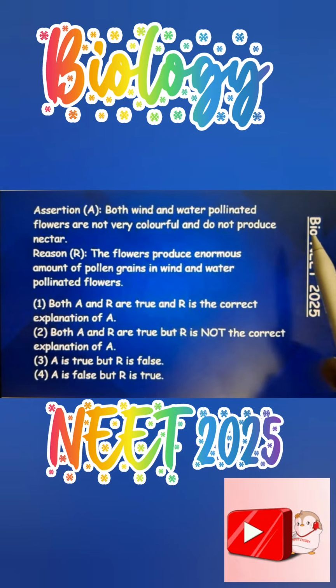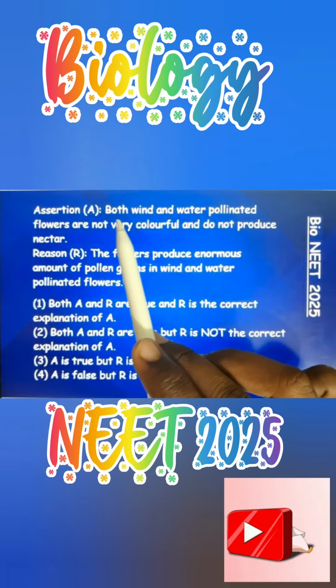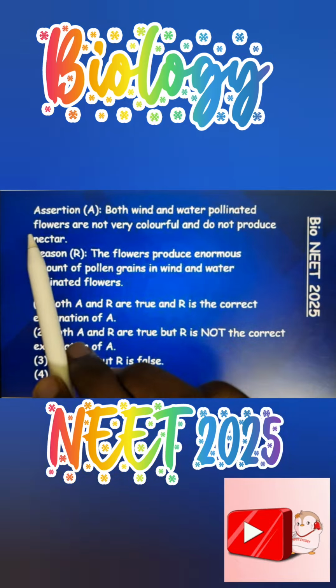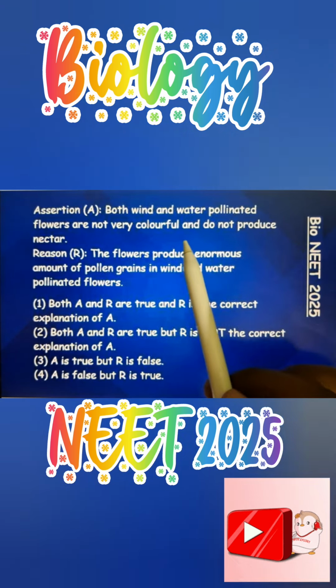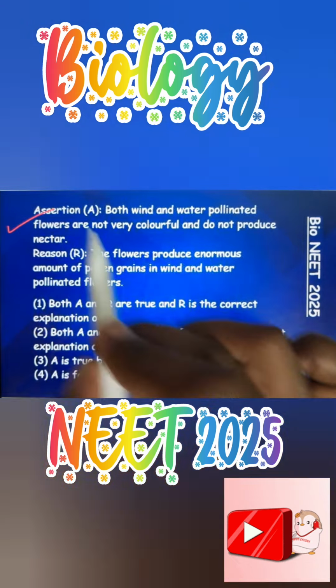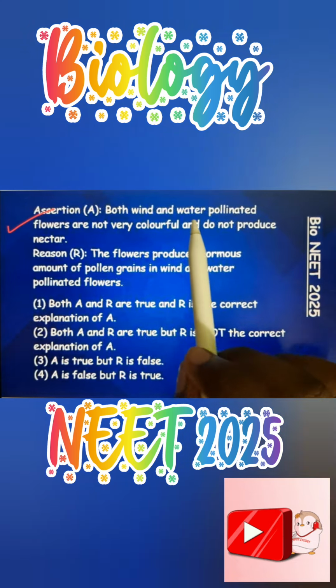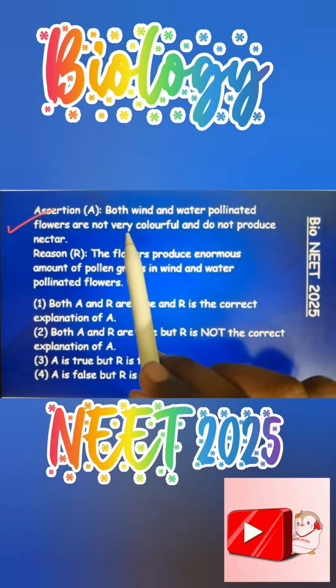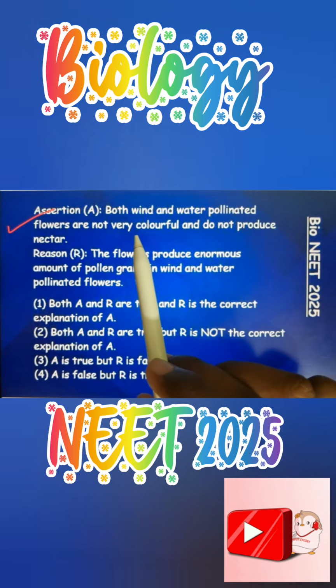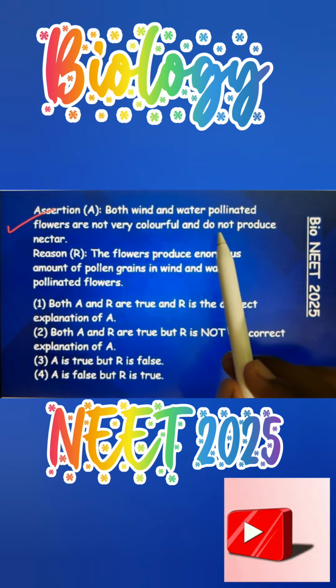Assertion and reason type. Here, both wind and water pollinated flowers are not very colorful and do not produce nectar. Yes, it is correct. The assertion is correct. The wind and water pollinated flowers are not colorful. The petals are not much colorful and they do not produce nectar.